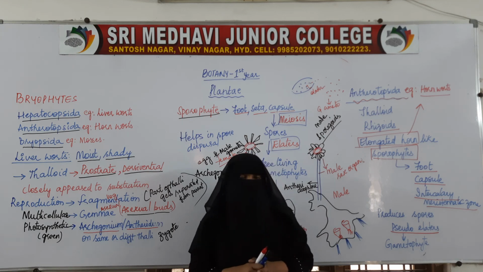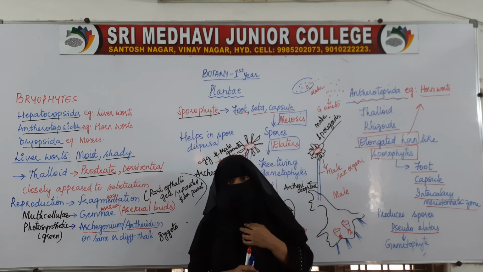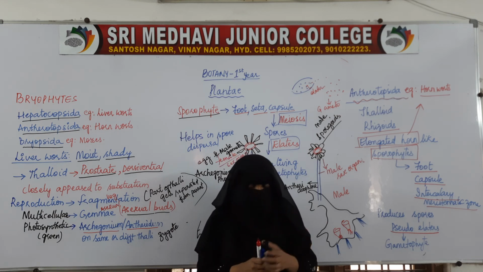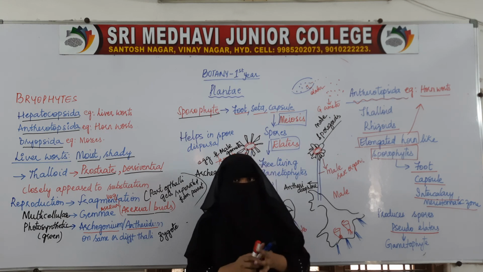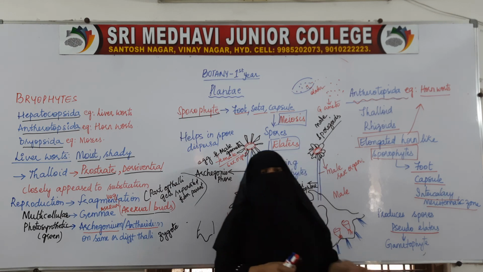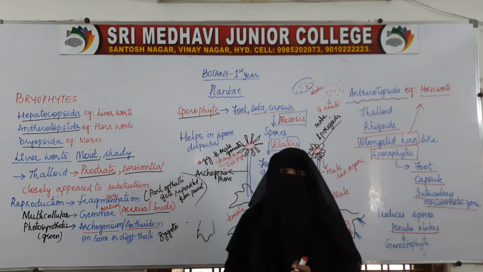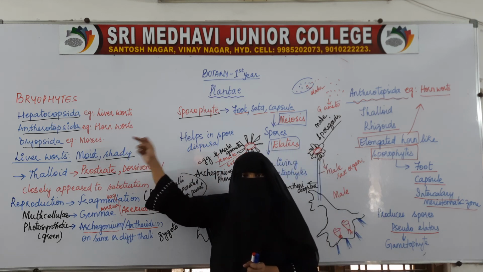With the help of the pseudo-elaters the capsule will burst open and release the spores. When the spores fall on the ground, they germinate into a new organism, that is the gametophytic stage.